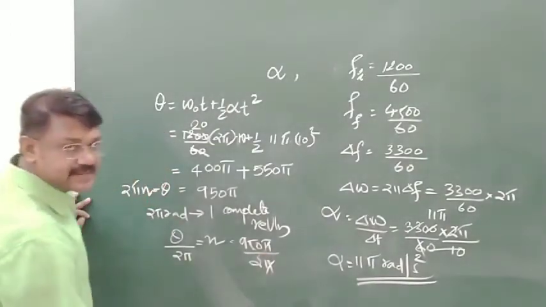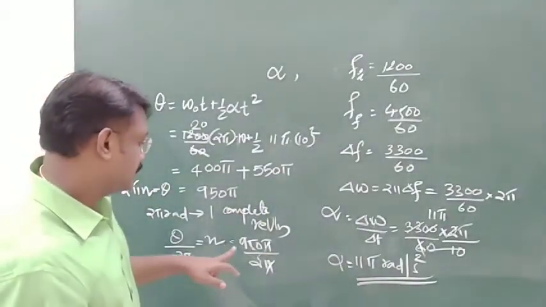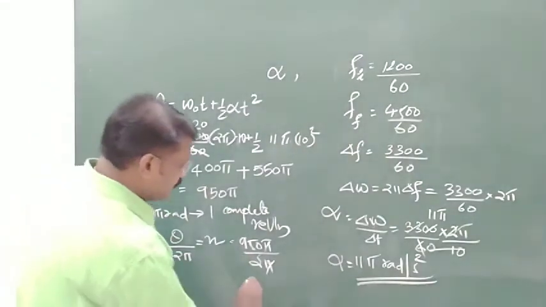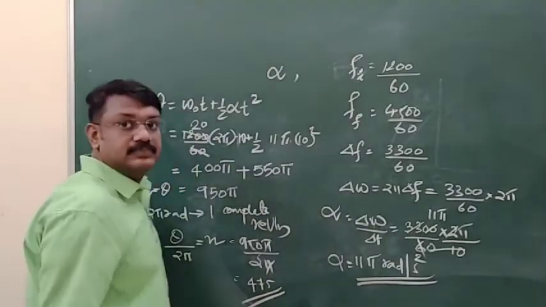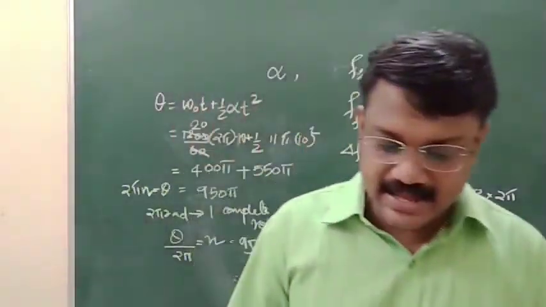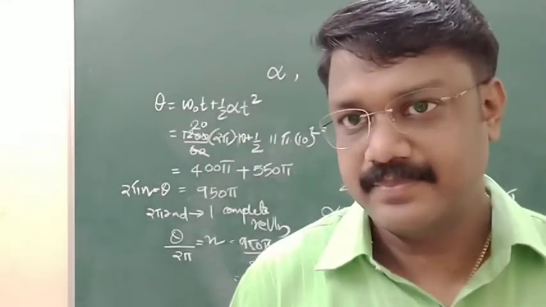Pi and pi cancel, 950 by 2, that will become 475. So how many rotations can it make? 475 rotations.